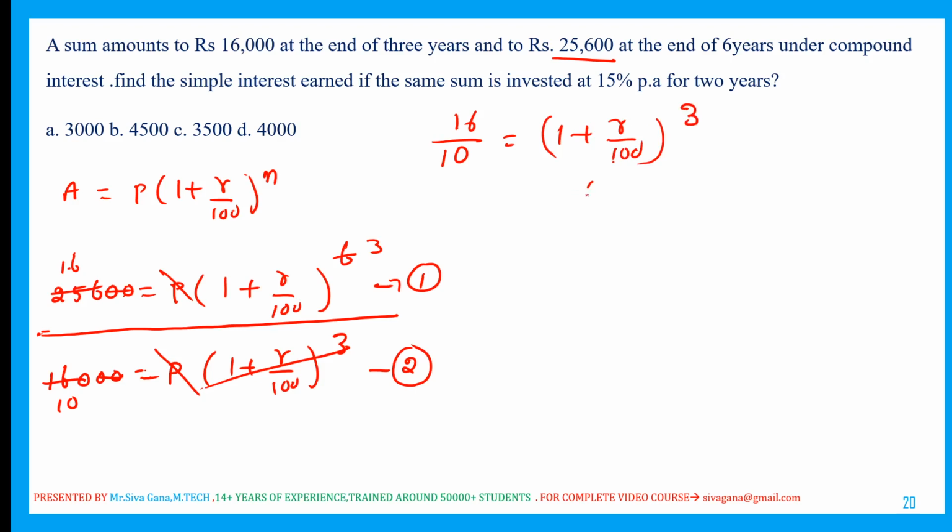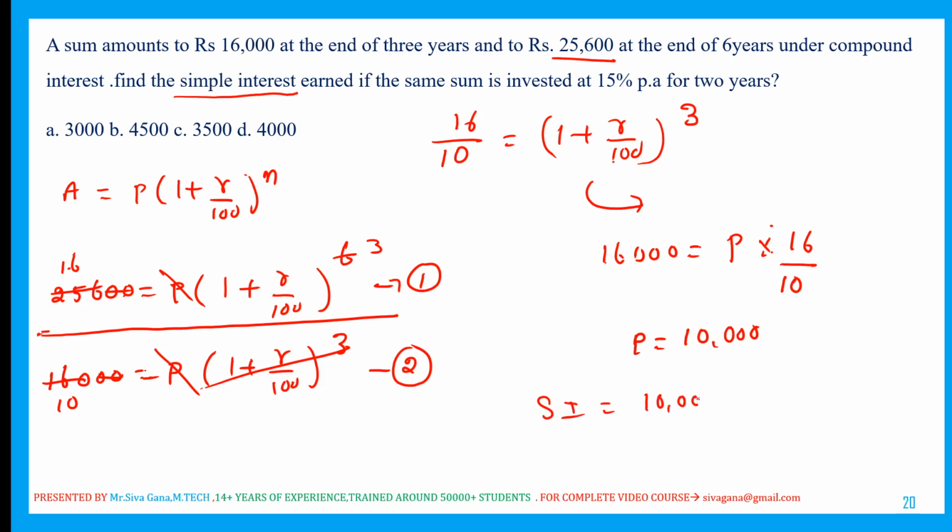I'm going to substitute this value in equation 2. Then 16,000 is equal to principal into 1 plus r by 100 whole cube, which is nothing but 16 by 10. So the principal will be 10,000. Now if the same sum is invested at 15% per annum for 2 years at simple rate of interest, find the simple interest. Simple interest is PRT by 100. These two zeros get cancelled. It is 3,000. That's it.